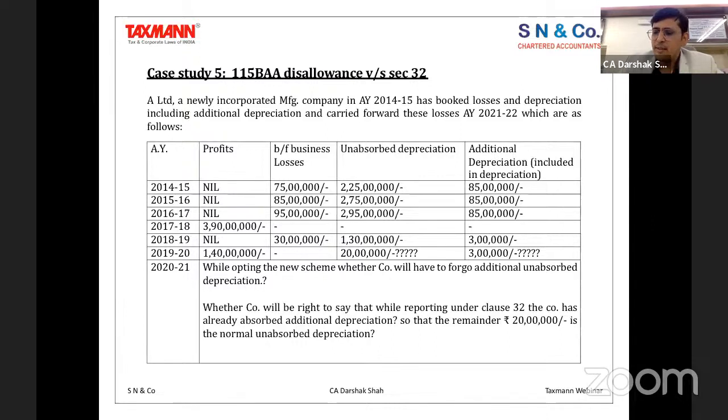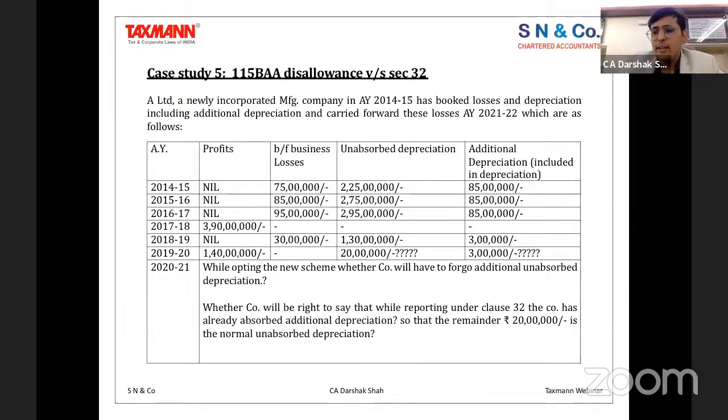Now the question is that you are not allowed to carry forward the additional depreciation, which is a part of unabsorbed depreciation. The law says, let's say out of 100 rupees, 20 rupees belongs to additional depreciation. So 100 rupees is your brought forward unabsorbed depreciation, and out of it 20 rupees is additional depreciation. The law says that this 20 rupees is not supposed to be carried forward, because that is not allowed if you are opting for the new scheme.